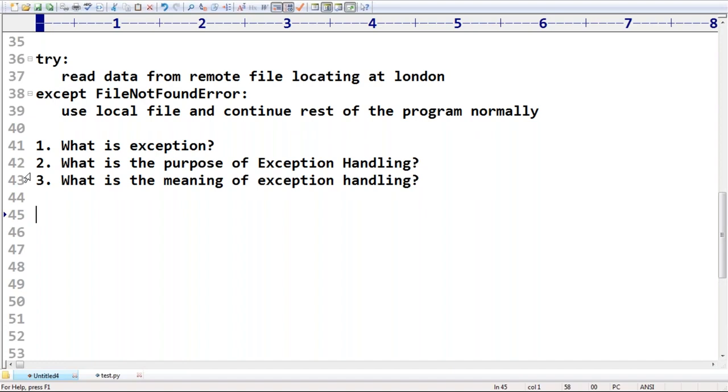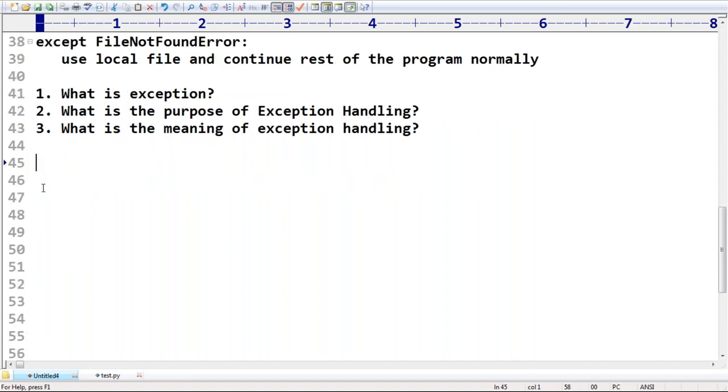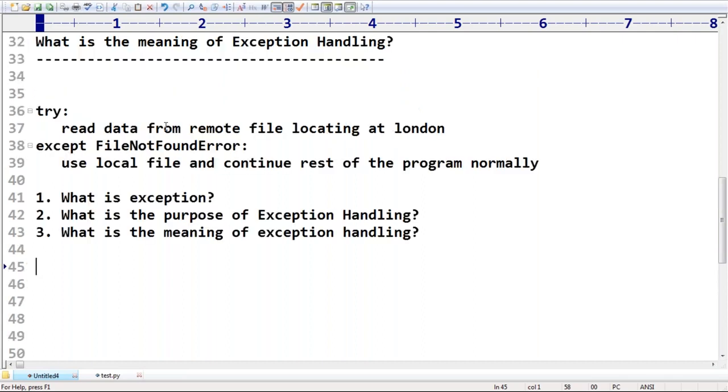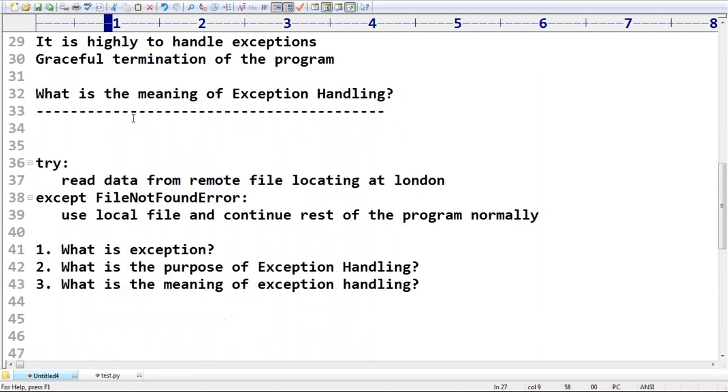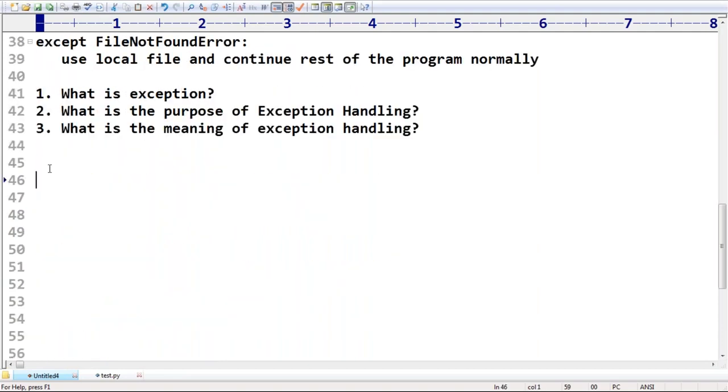Sir, can you spell out some Python specific runtime errors? Remember some Python specific runtime errors: zero division error, type error, value error, memory error, index error, file not found error, EOF error. These kinds of things are by default considered runtime errors. Clear?